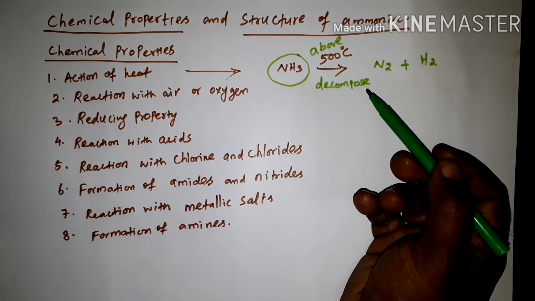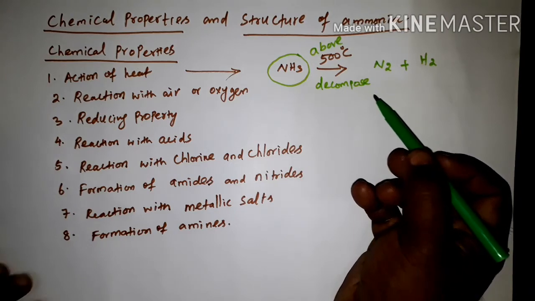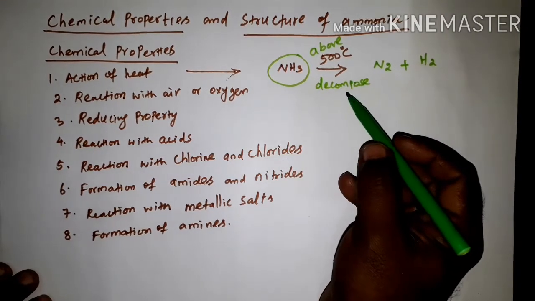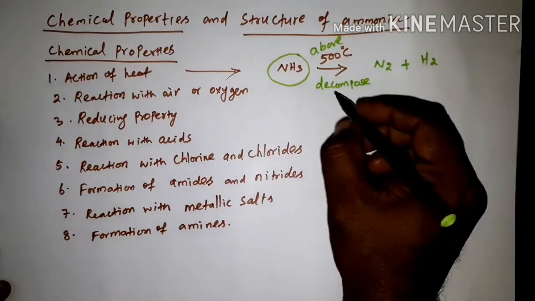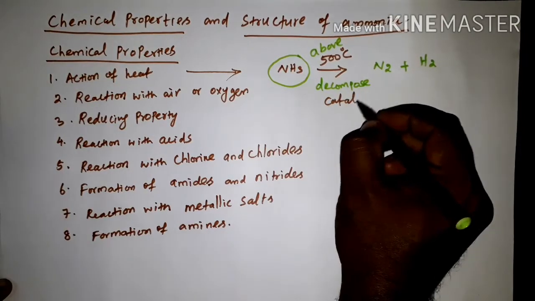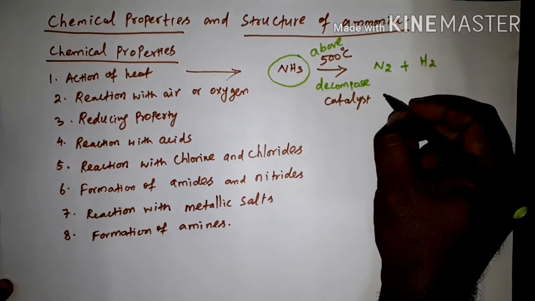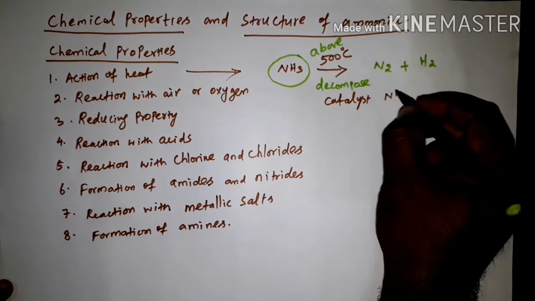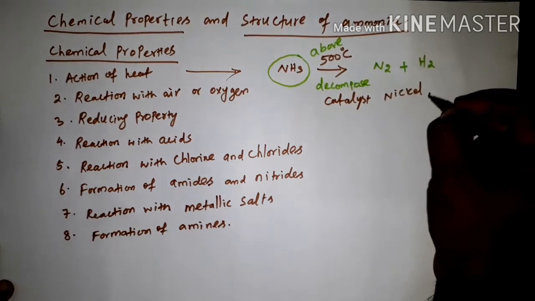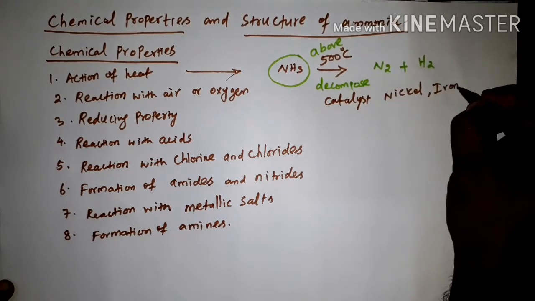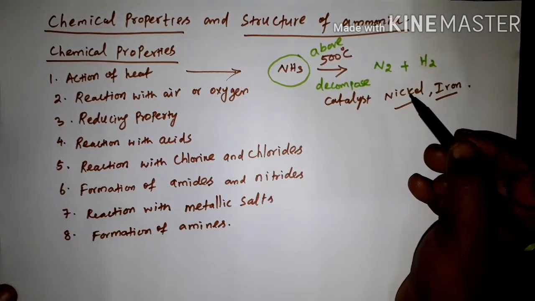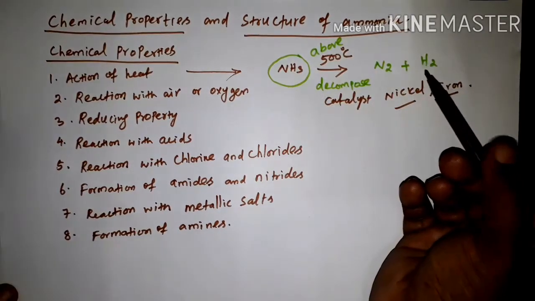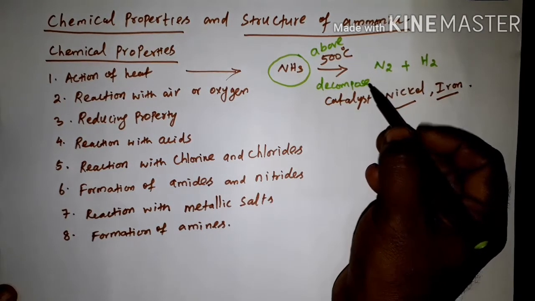Again, this decomposition of ammonia can be accelerated. Accelerate means you can increase the speed of the reaction by using a catalyst of nickel or iron. These are the two important catalysts. We can use any one. So this ammonia will decompose faster. Now balance the equation.